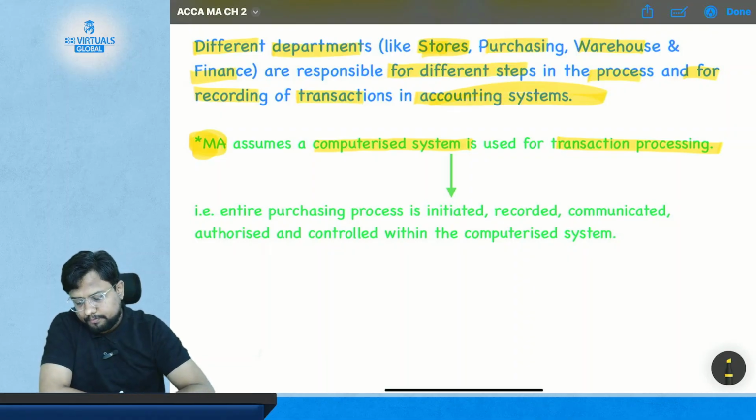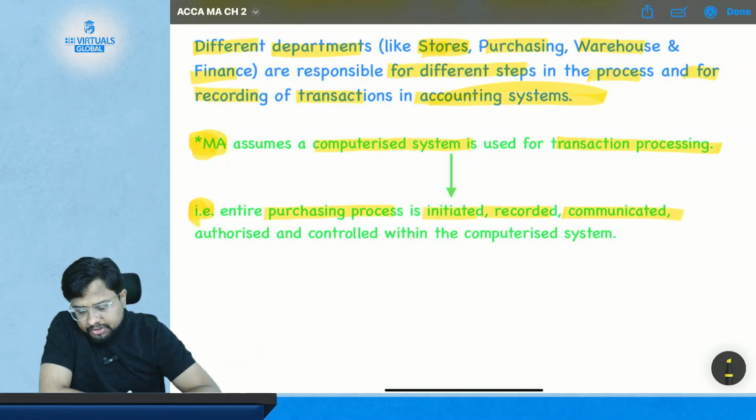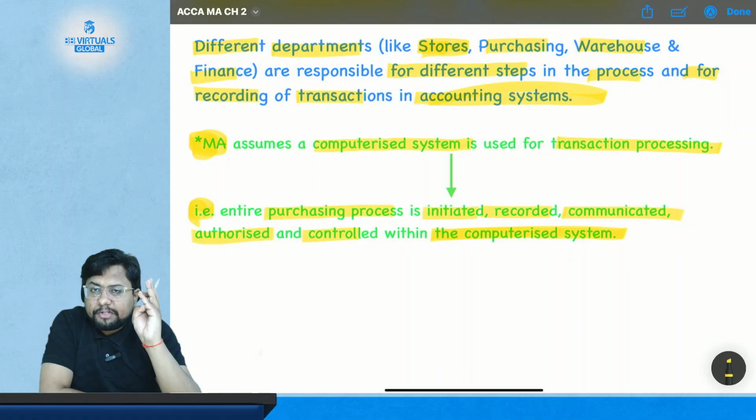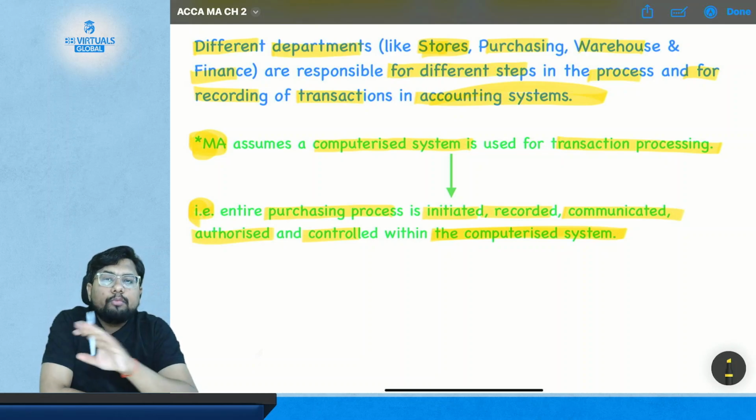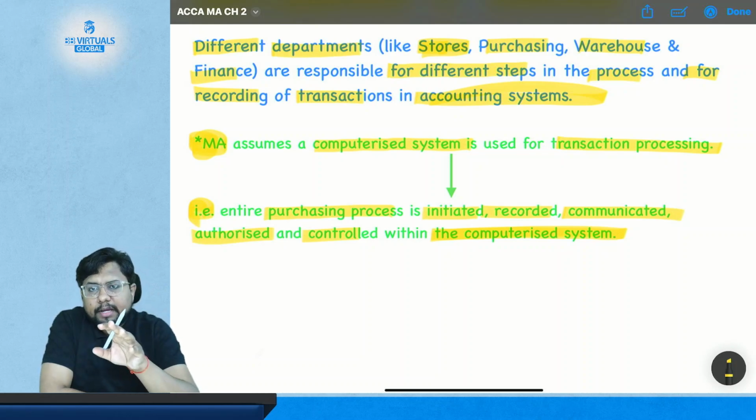That means the entire purchasing process, from initiation to recording to communication and authorization and control, is within the computerized system. So your order will be placed from the computerized system, your order will be received in the computerized system, your payment will be made from the computerized system, your transaction recording will be done through the computerized system. So there are no manual things involved in the purchasing of material. Everything will happen from a computerized system. This is the basic assumption.